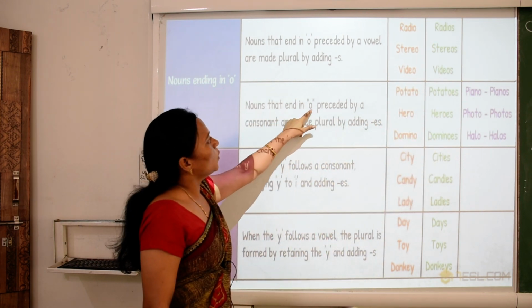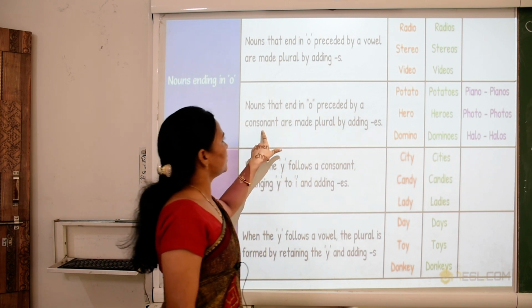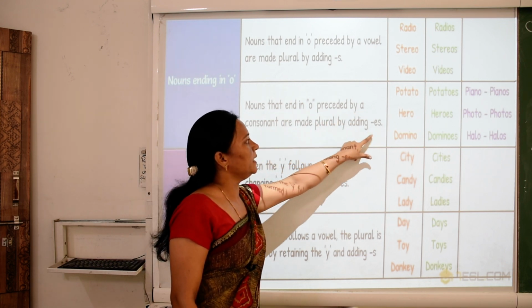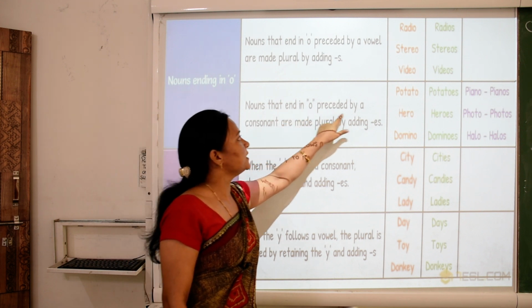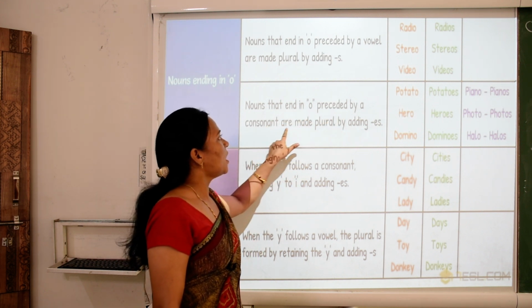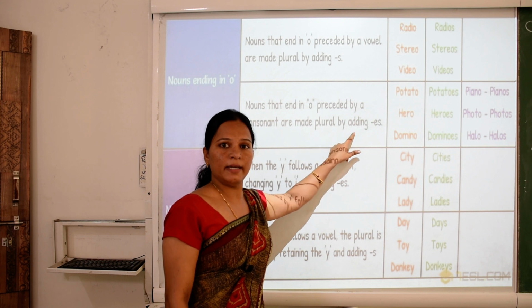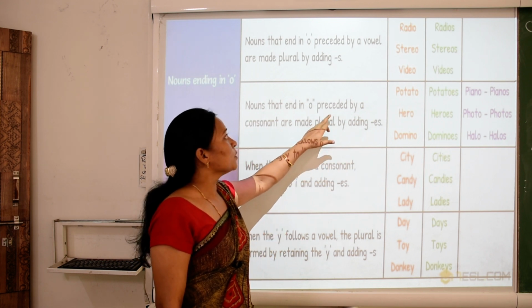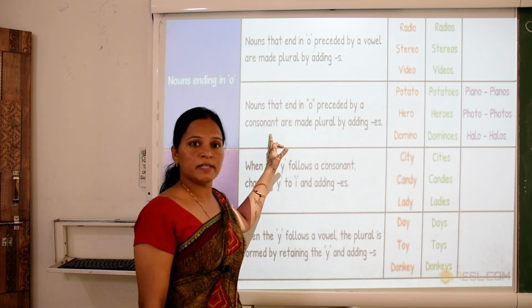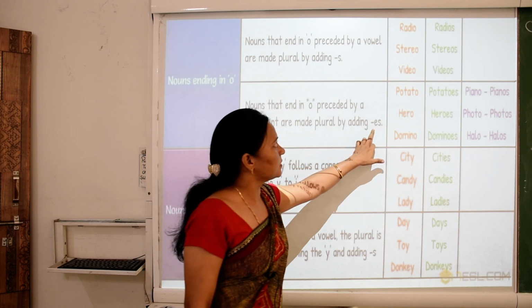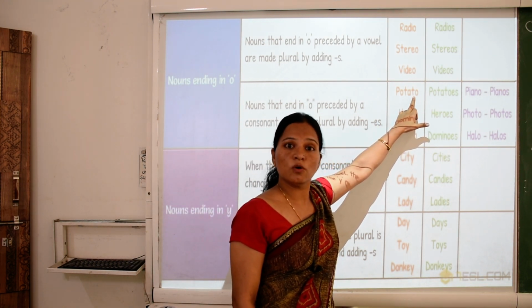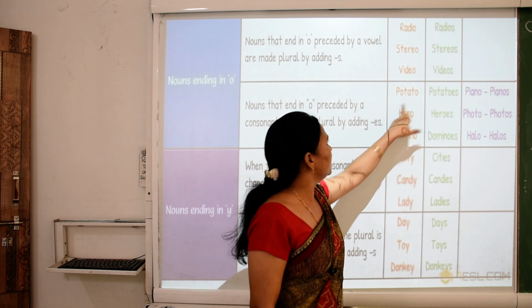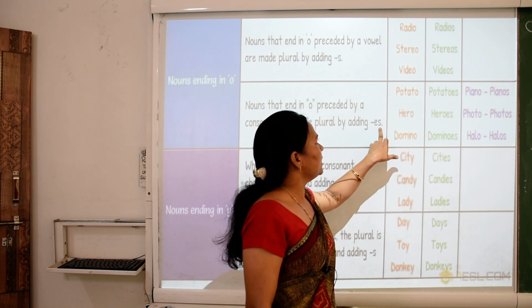Nouns that end in o preceded by a consonant are made plural by adding es. So children, if a consonant is before o, then you add es. So potato: o is before t. What is t? T is a consonant. Then we add es.